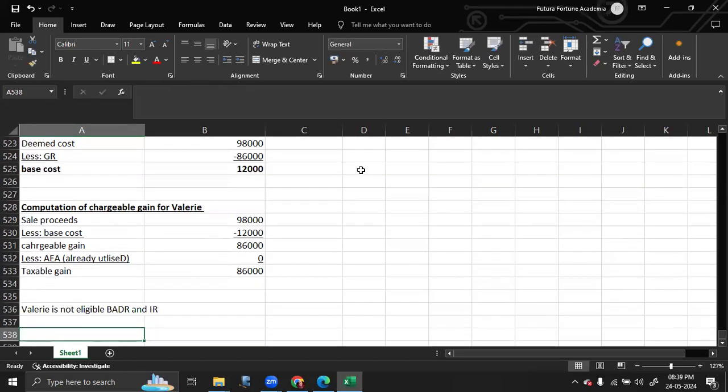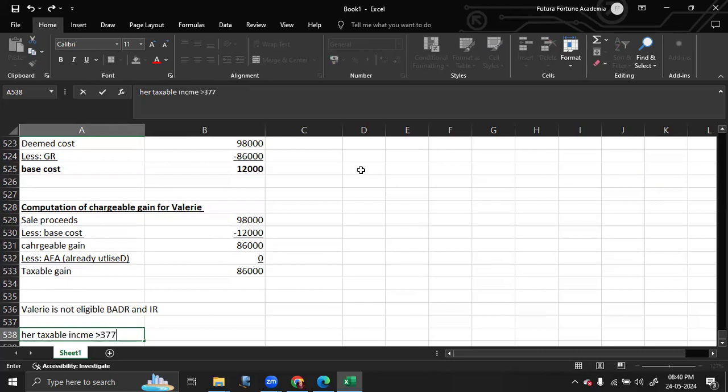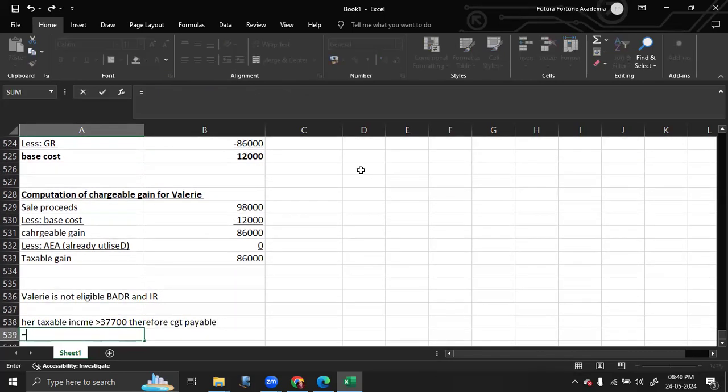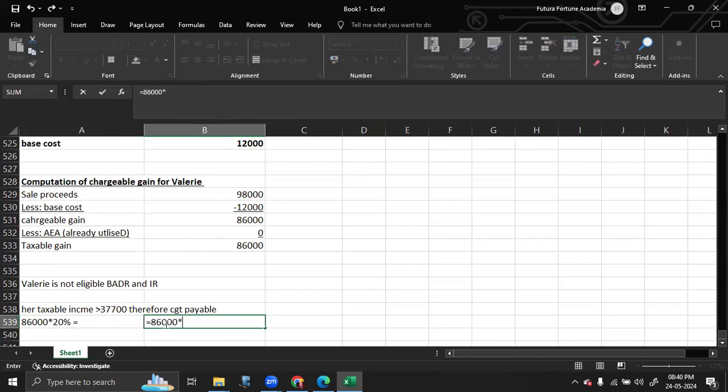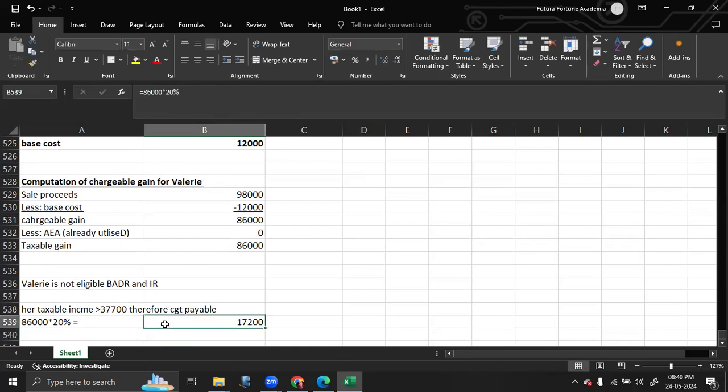That means she is a high income earner. Her taxable income is greater than 37,700. Therefore, CGT payable is equal to 86,000 into 20%, which is $17,200.